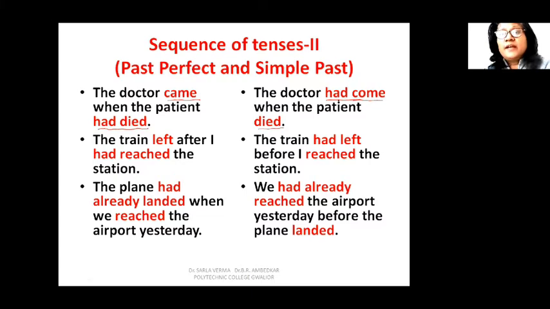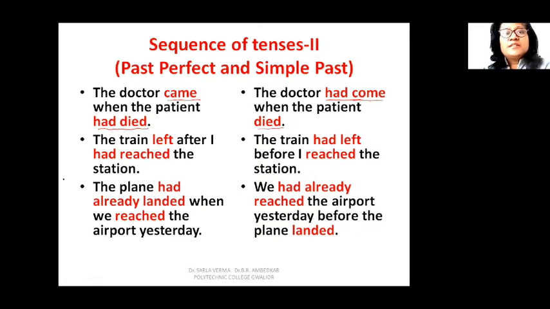The doctor had already come when the patient died. So you can ask the doctor, what was the condition of the patient when he came. So here the doctor came first. So you are using past perfect with the doctor. The doctor had come when the patient died. So the patient died in front of the doctor.